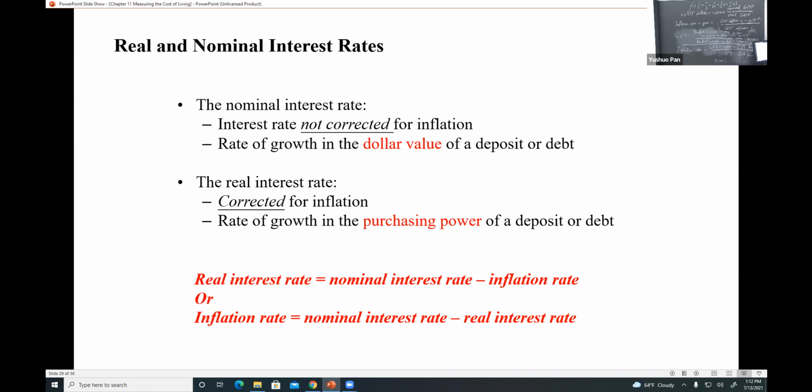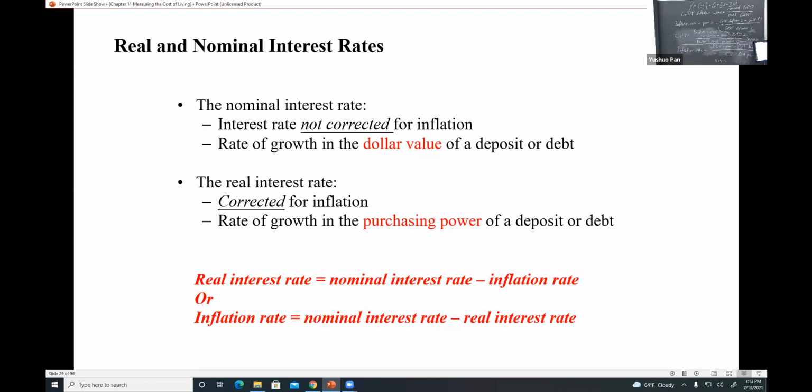But when we talk about the real, no matter GDP, CPI, inflation, or interest rate, that's corrected for inflation. In that case, that's the rate of growth in the purchasing power of the deposit or debt. So when we correct for inflation, all we care about is the quantity, not the price. If the price increases or decreases, that doesn't matter. What we care about is just the quantity. That's the real, corrected for inflation. So that's also the real interest rate.